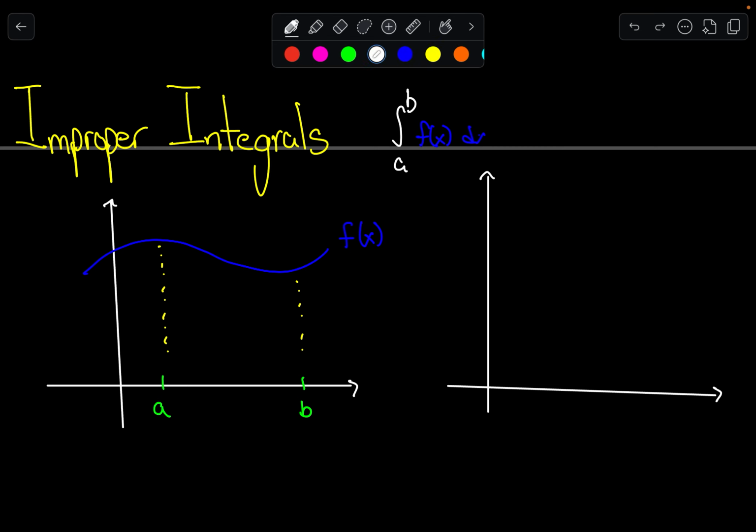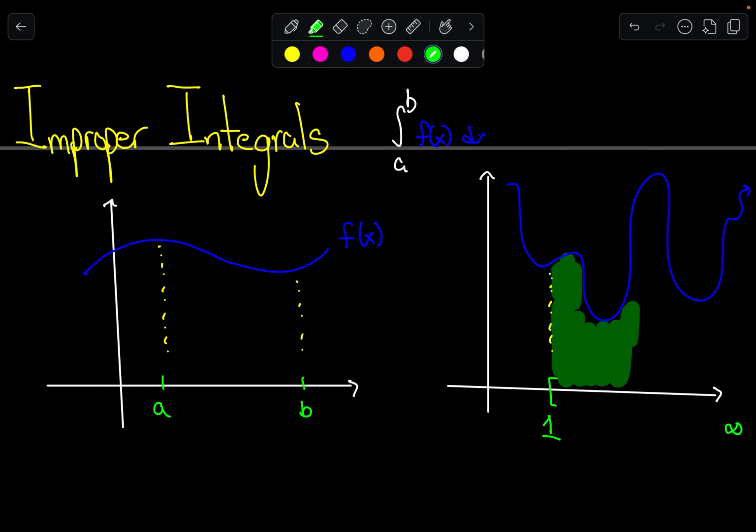But a slightly more interesting question would be, what if I had a function that kind of is super wily and goes on unpredictably forever and ever and ever. And I also, for whatever particular reason, wanted to do an integral from, let's just keep it simple, 1 all the way to infinity, which visually would mean, right, that I'm trying to calculate the area underneath this function for all eternity.